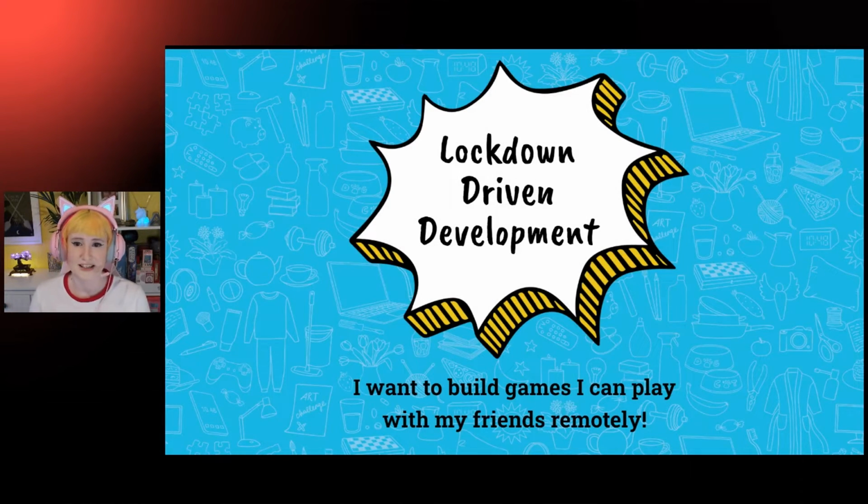And one of the ways that I've been trying to keep in contact with my friends during lockdown is playing online multiplayer games. I used to host a weekly board game night back in the before times when we were allowed to see each other in person. And I miss those a lot. I've been trying out replacements like Tabletop Simulator and Jackbox to try and get the same experience. But I kept running into these snags.